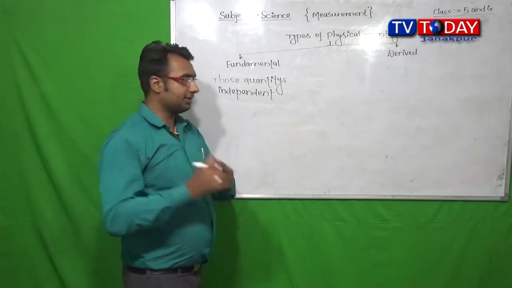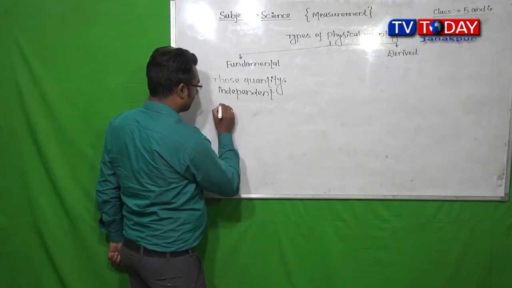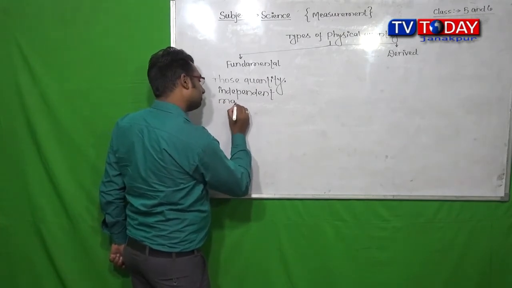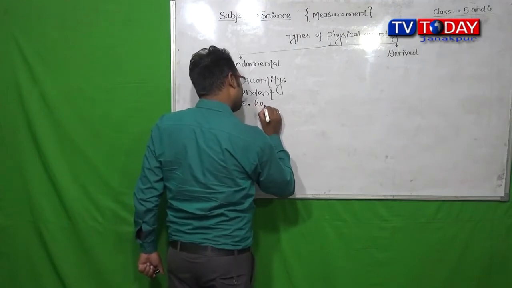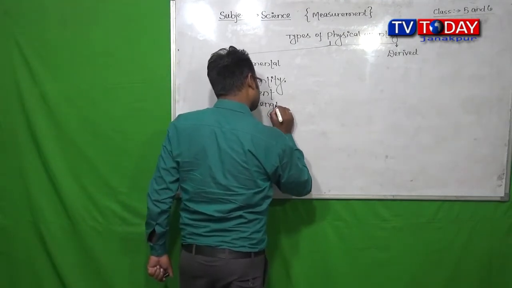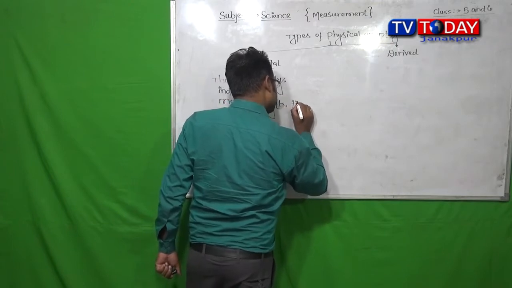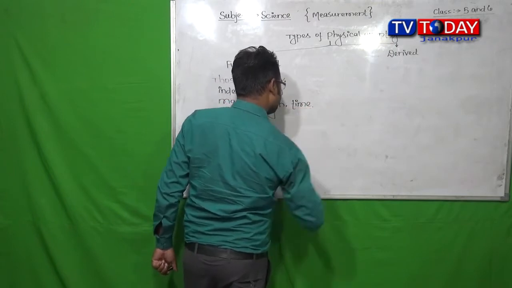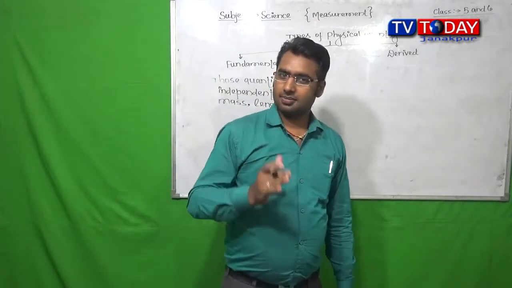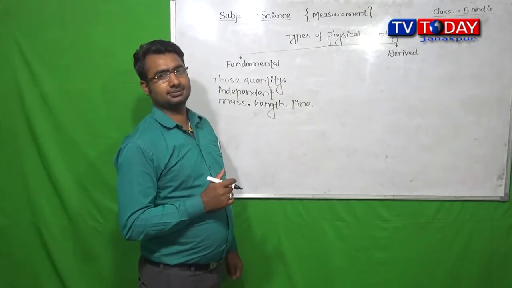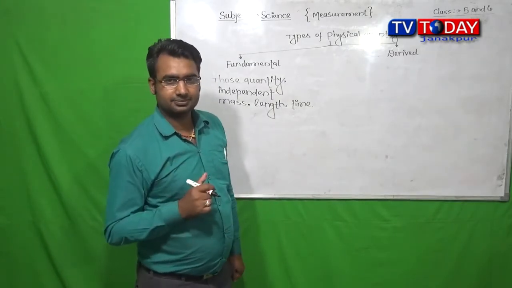Like mass, length, time, temperature, amount of substance and luminous intensity.